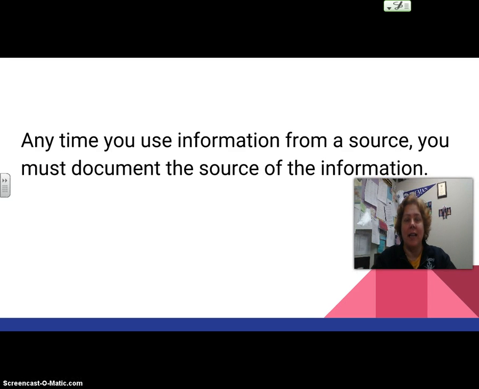You've made a Works Cited page, and now you should be ready to work on the in-text citation, the internal documentation, or what we call the parenthetical documentation. The point is that at any time you use information from a source, you have to document where you got it. We have to know as readers that this is not your idea, but that you are taking it from someone else's. So this is a very important piece to make sure that your paper is not plagiarized.